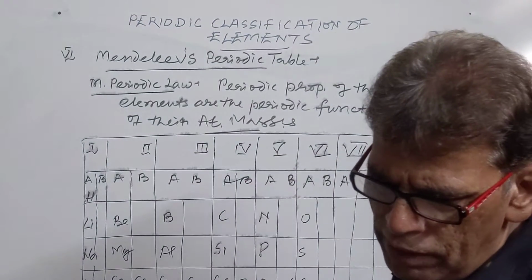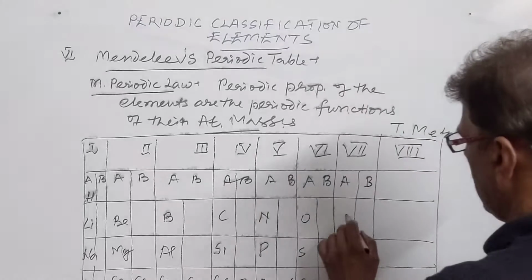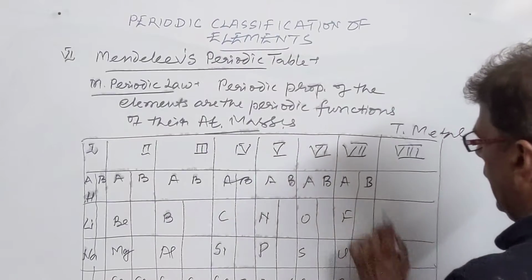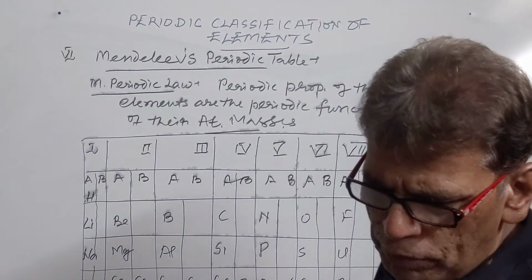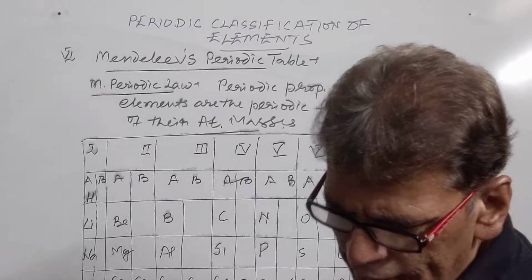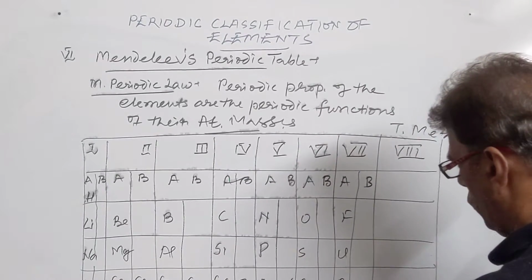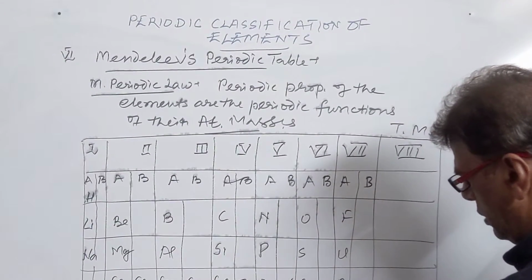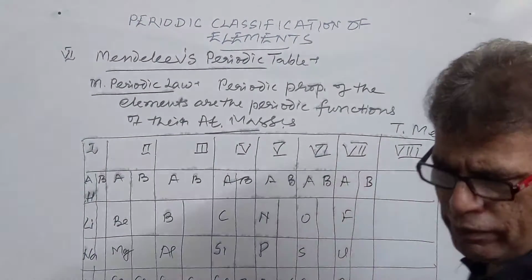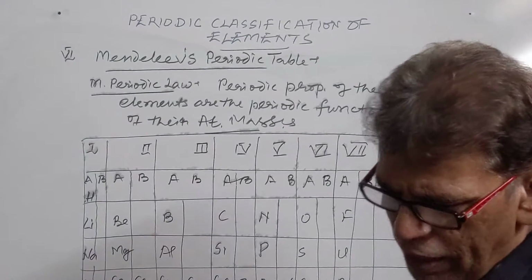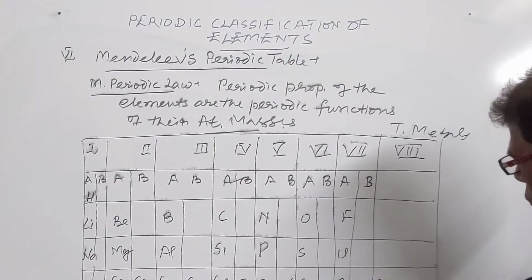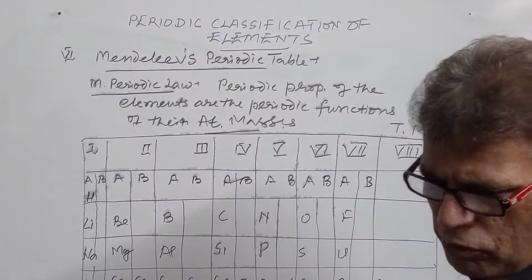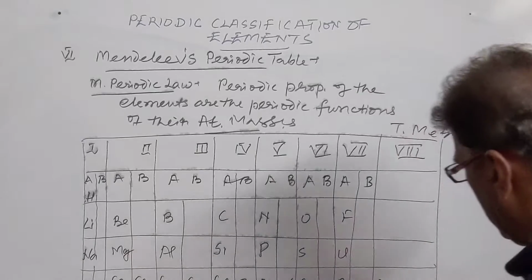The seventh group contained the halogens: fluorine, chlorine, bromine, iodine. Astatine was not known at that moment. And the B part of this group contained the elements manganese and technetium. Manganese was present along with bromine. Now there is another element which was discovered later on, this is rhenium. You can keep this element in your mind. Then he had the triads of elements. These are iron, cobalt, nickel, which are transition elements. Then we have ruthenium, rhodium, and palladium.